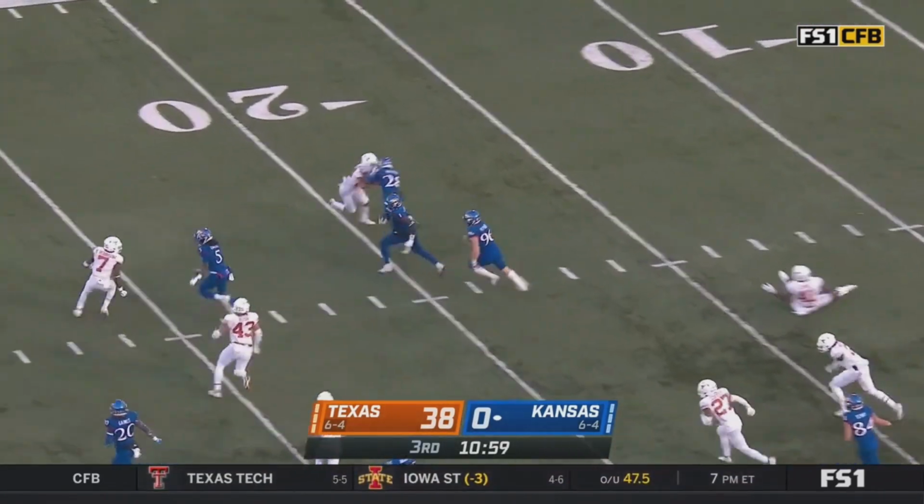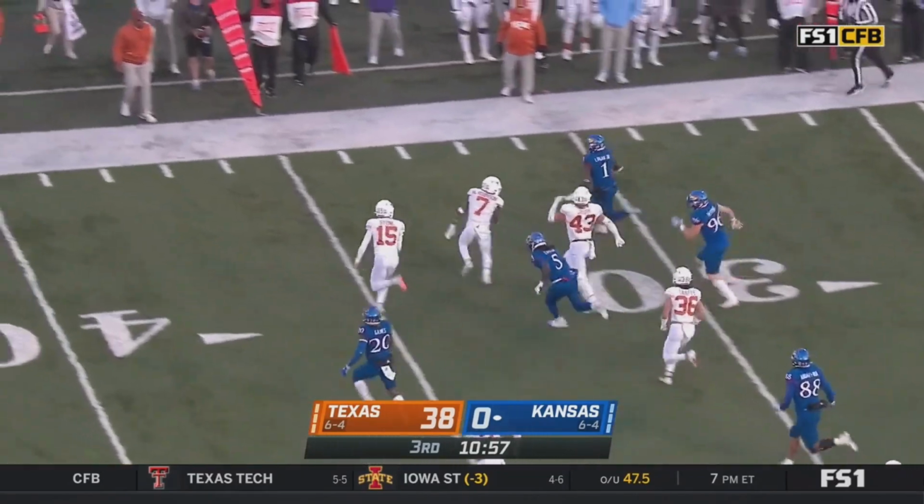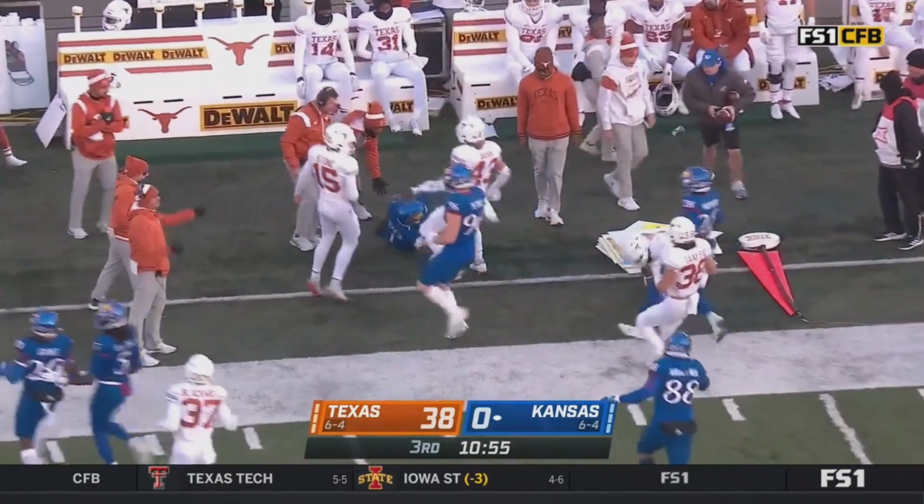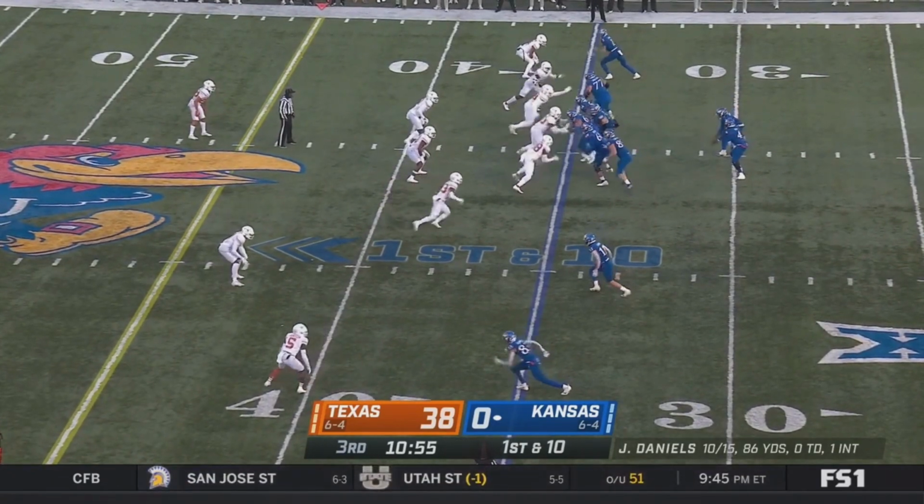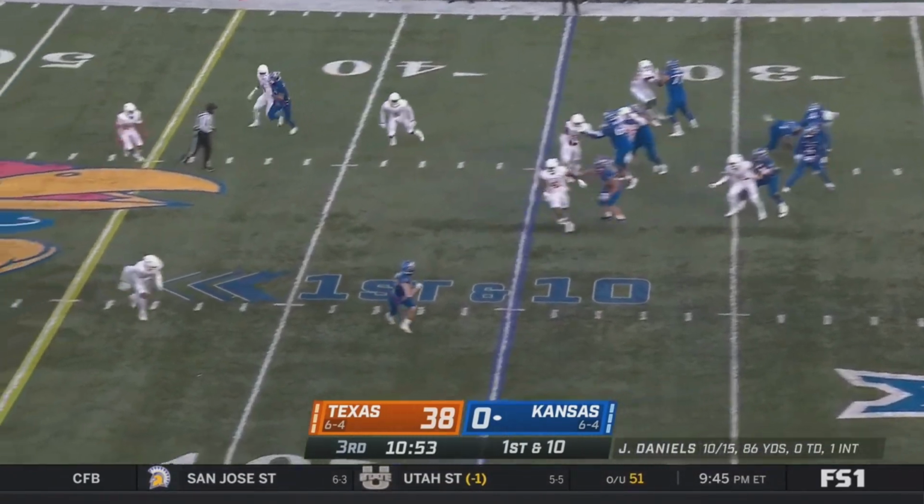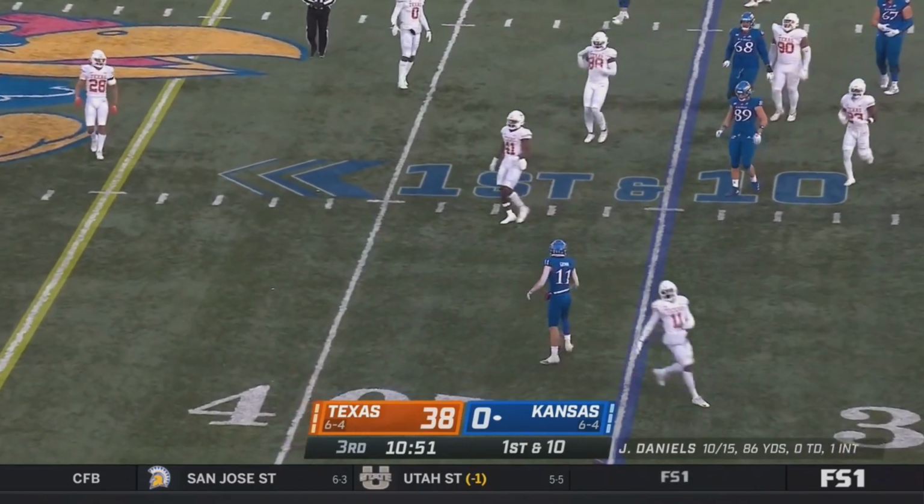As Logan tries to make something happen here, finds a seam, gets it to the outside, and is dumped out of bounds at the 30. And Caleb Williams, I mean, he's almost not getting enough love for what he's done this year. Give me the over. Give me the over, whatever it is. Give me the over. Give me those 2 guys.